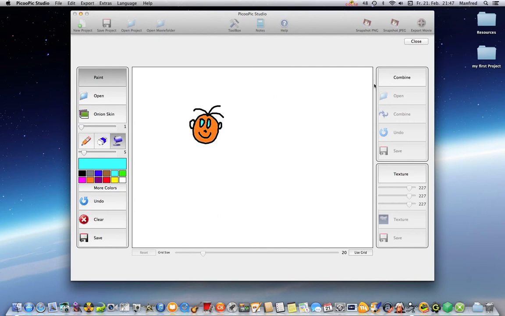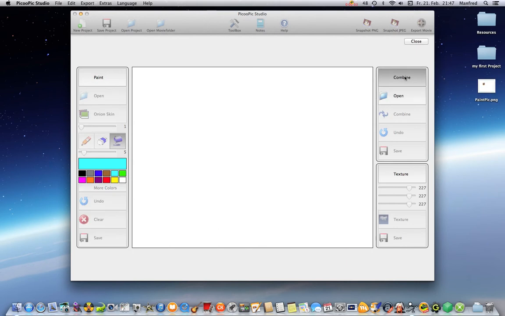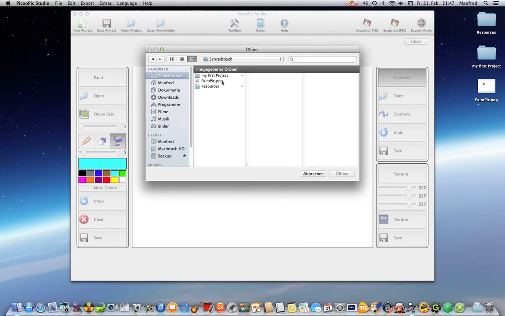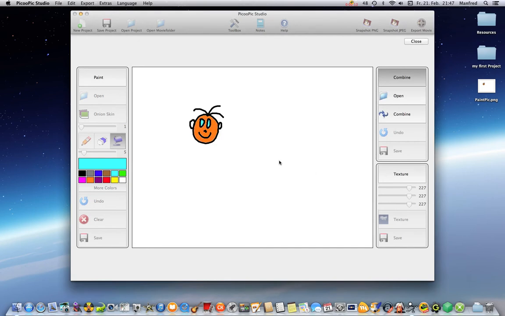So, at the right side, in the combine unit, you can open a picture. I open my picture and then combine. You see, you get a double picture. You can do undo. You can combine the other side, and you can save it.